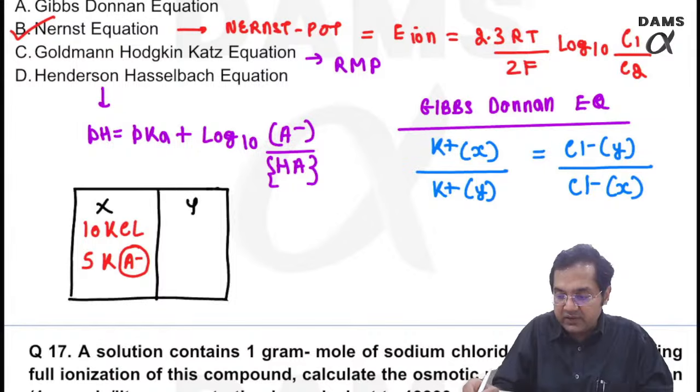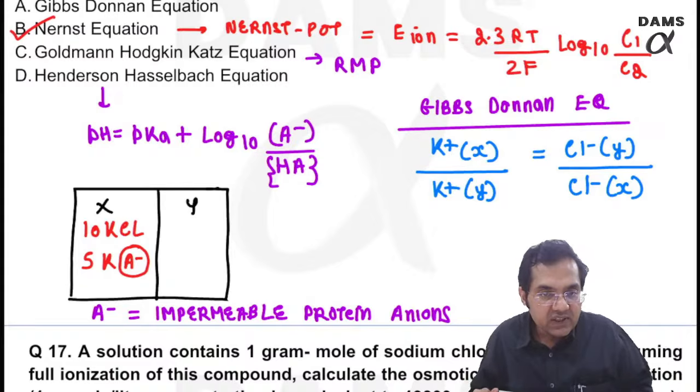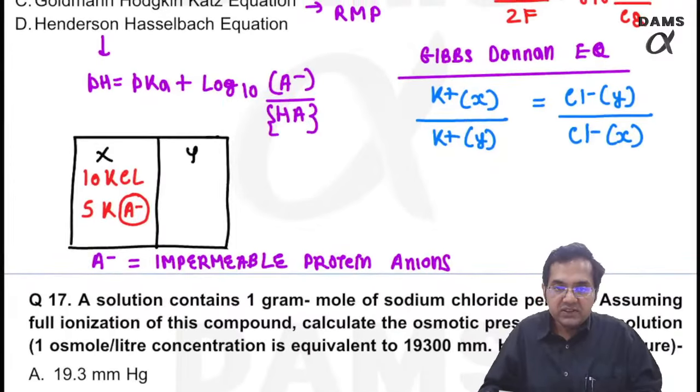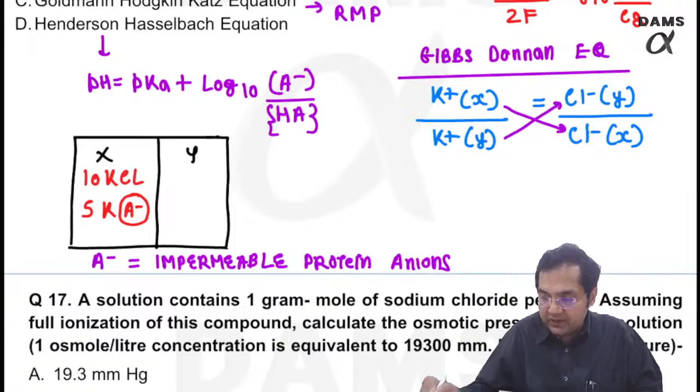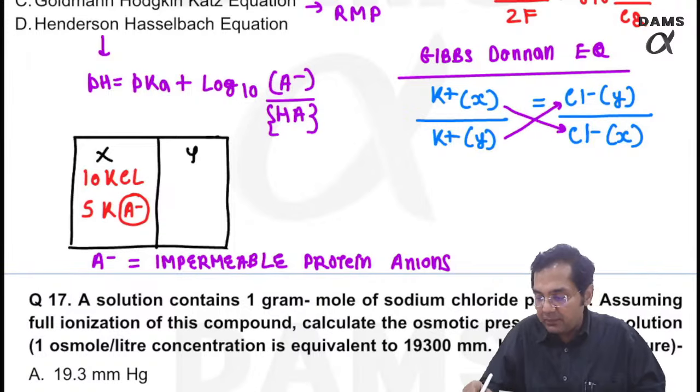A minus is my impermeable protein anions. Now remember, the protein anions cannot diffuse from one side to another. So basically a special type of equilibrium is established, and at equilibrium the product of diffusible ions on both the sides should be same. So let us see what will happen at equilibrium.